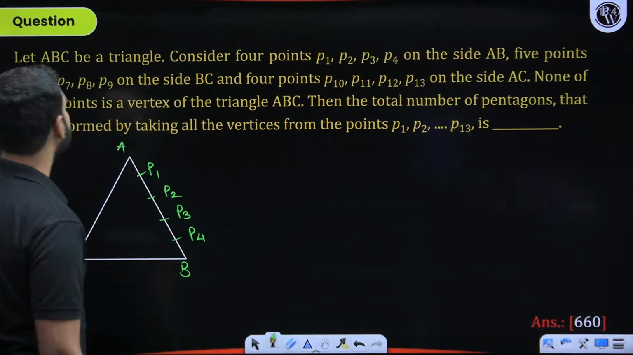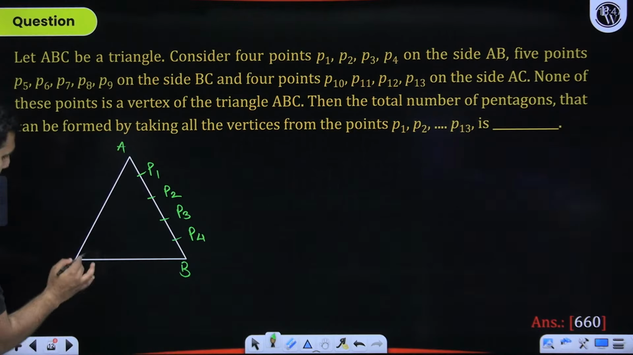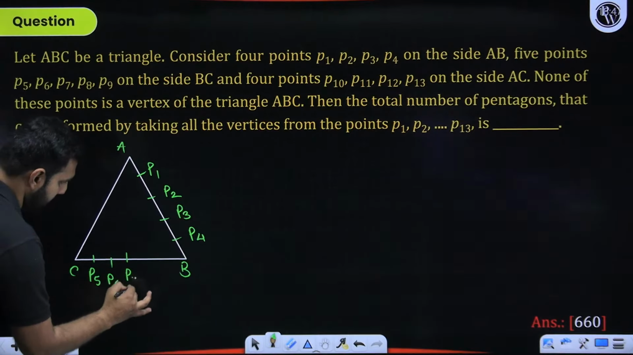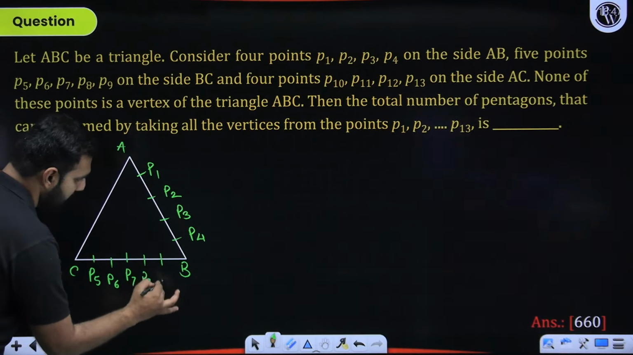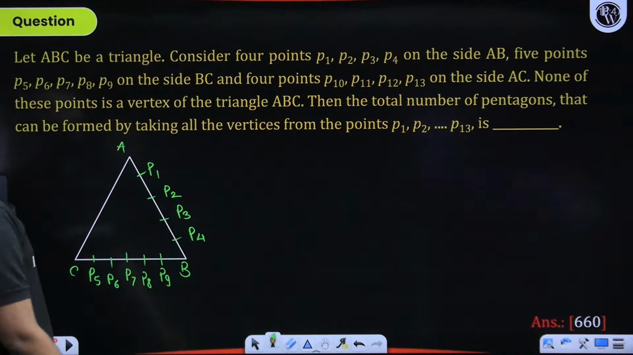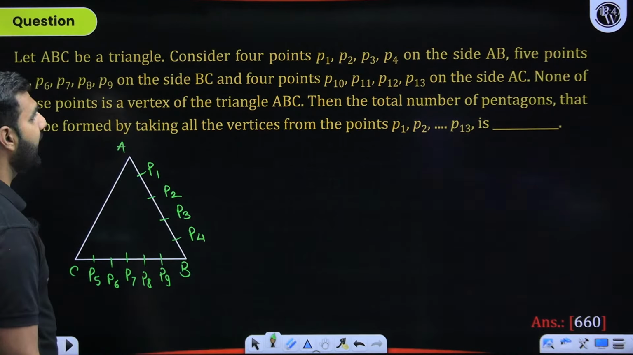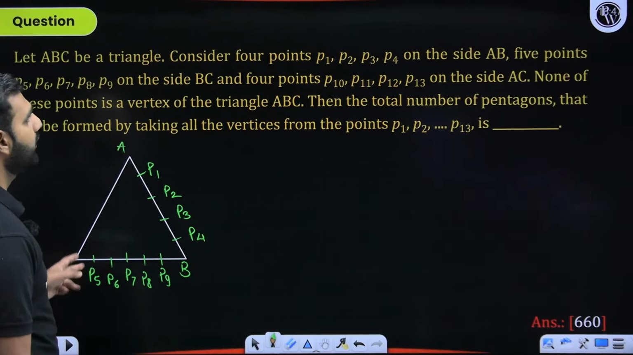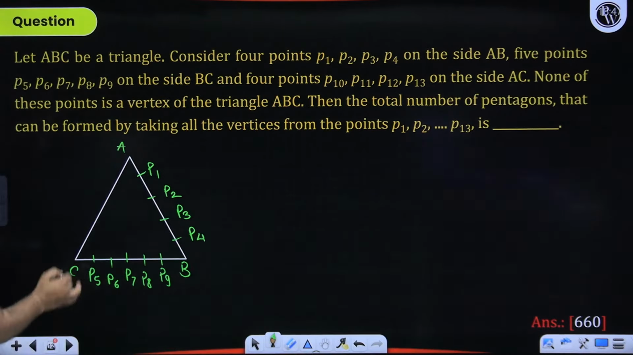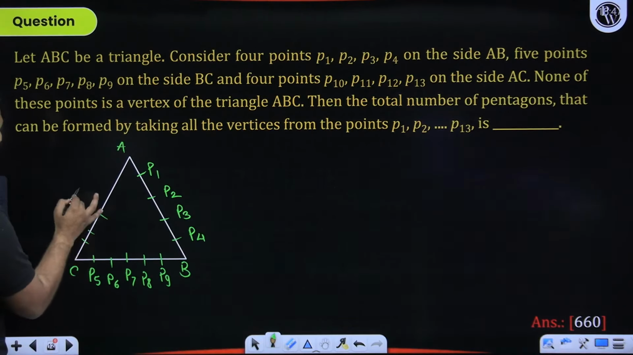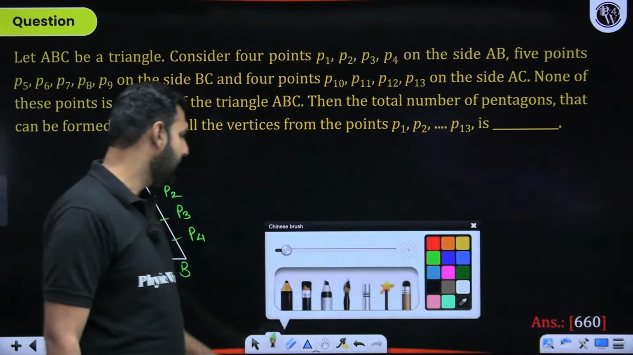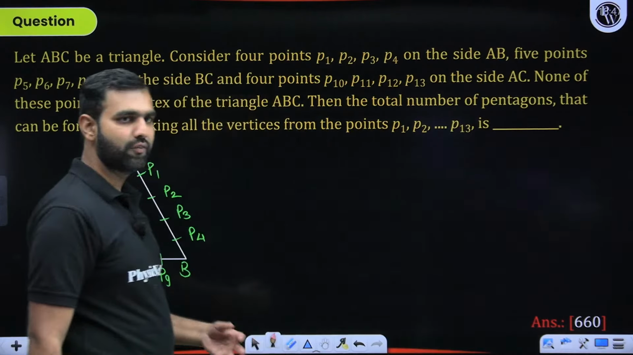Similarly, side BC has 5 points, right? So P5, P6, P7, P8, and P9 are there. Side AC has, again, I would say 4 points. So 4, 5, and 4. So 4 means what? P10, P11, P12, P13. You need not write all this, but still, I have tried showing it to you so that you can visualize it better.